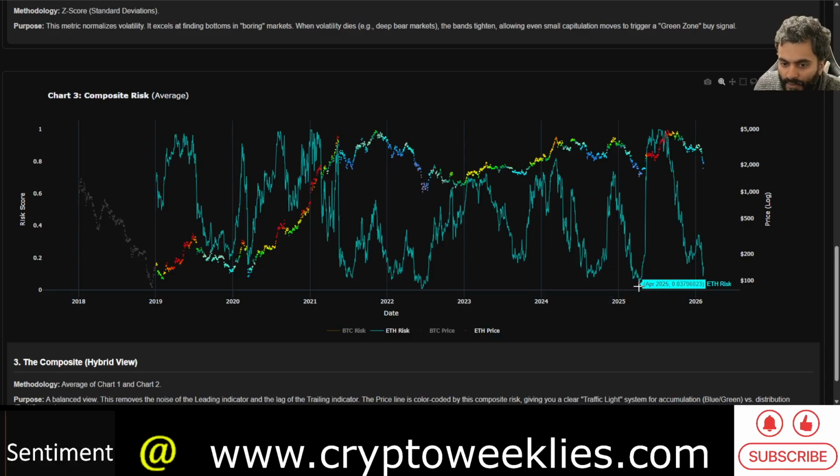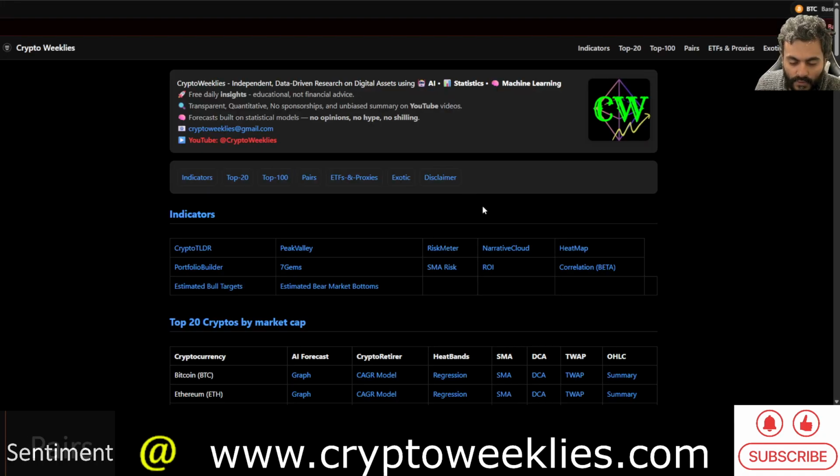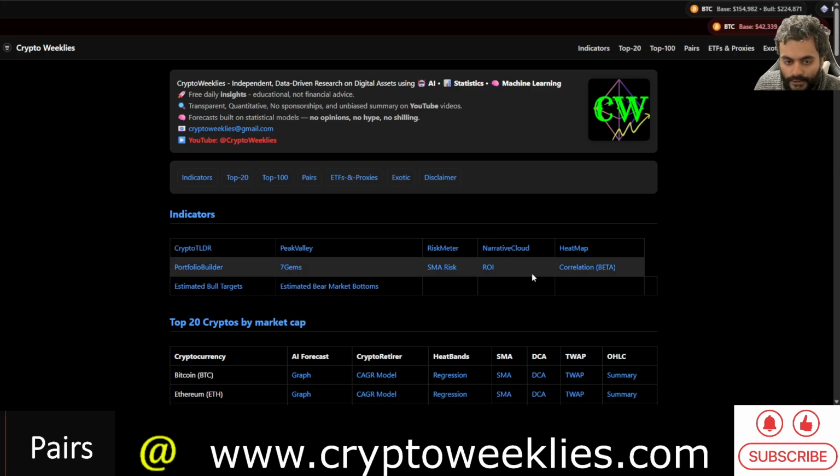At the bottoms, it typically bottoms out somewhere close to that 3% risk, or even in the market cycle bottom of 2022 June, the bottom risk level was at around less than 1%. So typically, if we were to draw a straight line over here at around 4 to 5% risk levels, or 0.04 on the risk score, that typically signals a decent confluence among several models with respect to the accumulation zone.